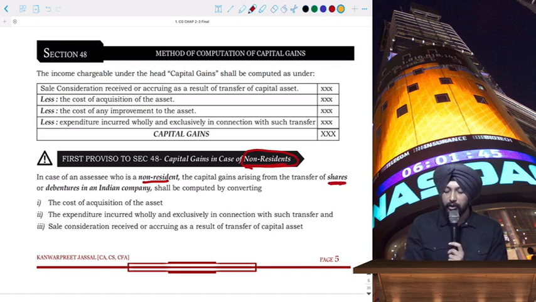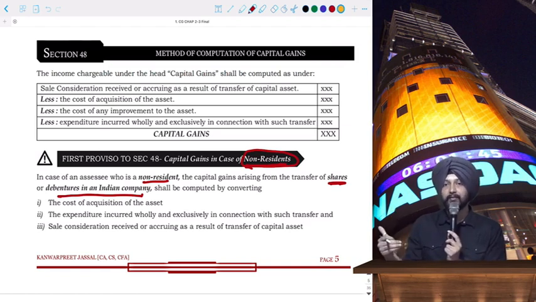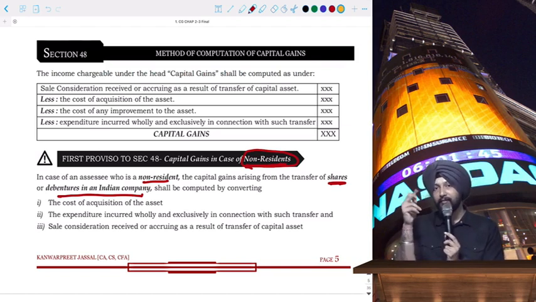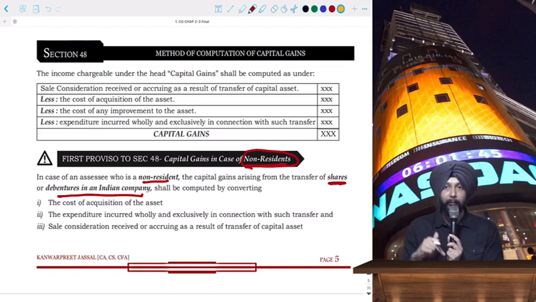If there is a transfer of any share or debenture of an Indian company, then the capital gains will be computed in the currency which was first used for making such investment. Which means if it's a US investor who is purchasing Indian shares or debentures and he qualifies as a non-resident, then for him the capital gain computation should be done in dollars.